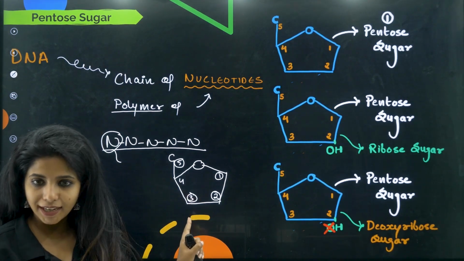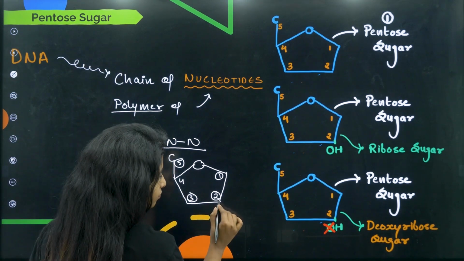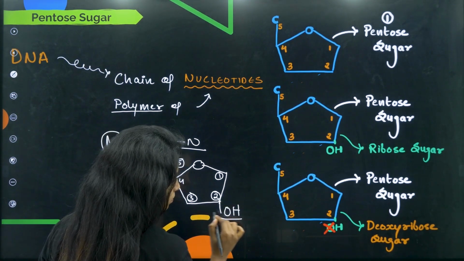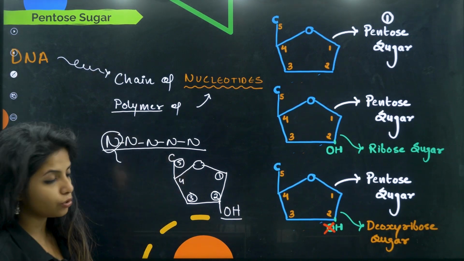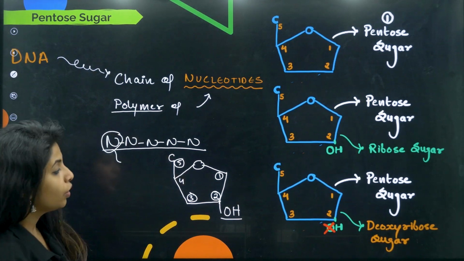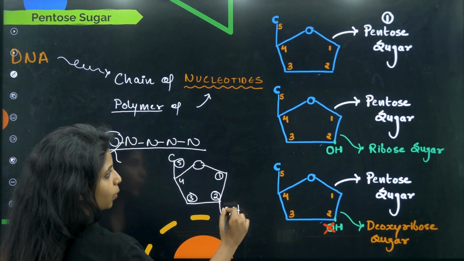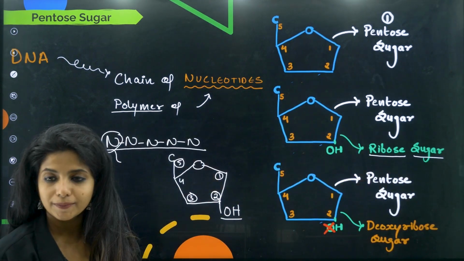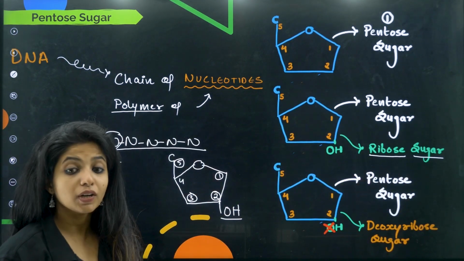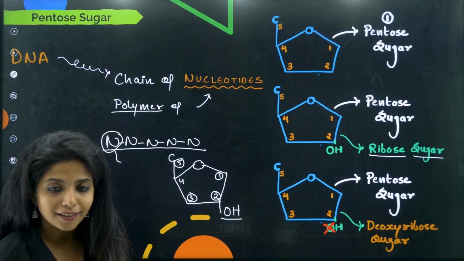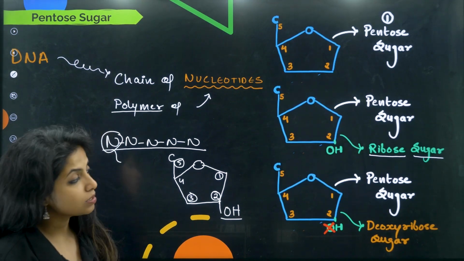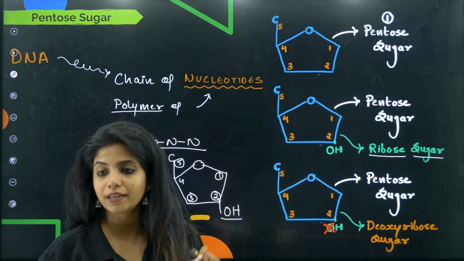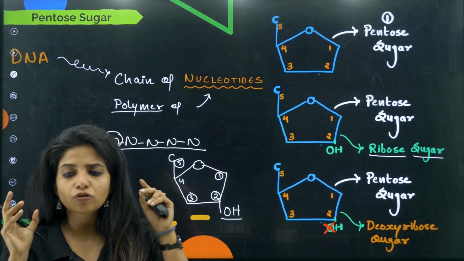Okay, this is a pentose sugar. Fine, agreed. Now on the second carbon, if there is an OH group attached, you call this whole sugar what, children? You call this whole sugar ribose sugar. Okay, and if you are asked the difference between DNA and RNA, this is one difference, because RNA has this type of sugar where on the second carbon an OH group is attached, and so their basic pentose sugar is what?